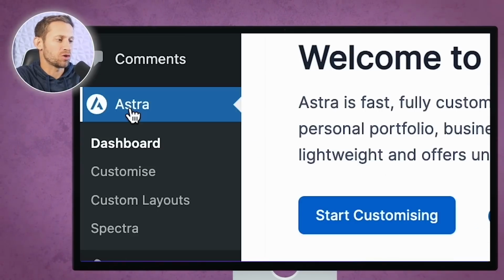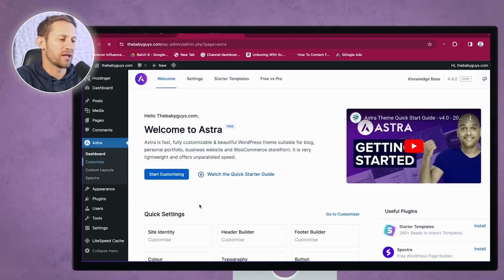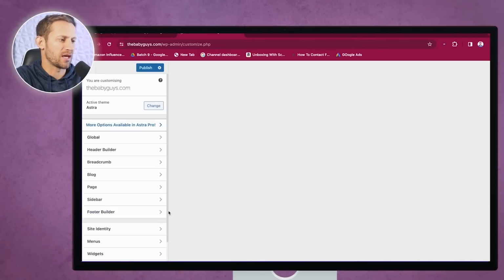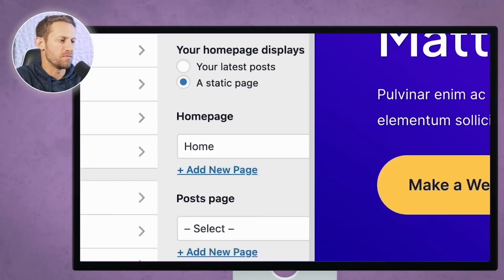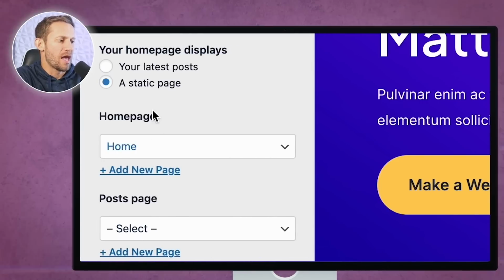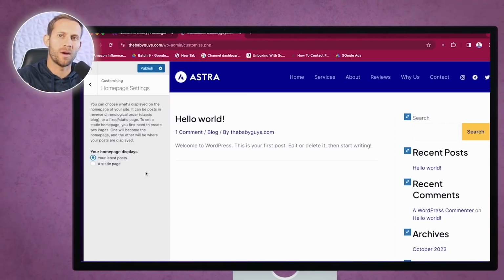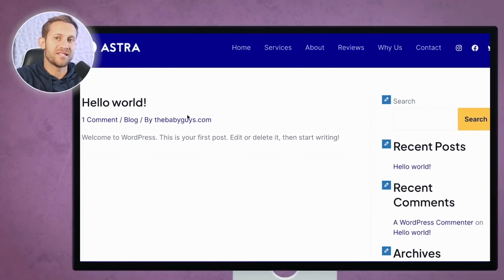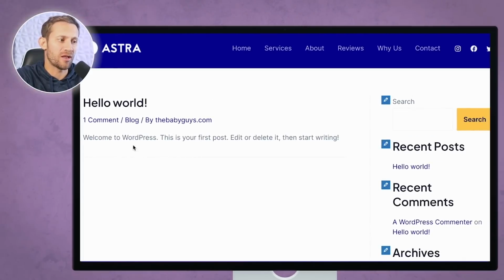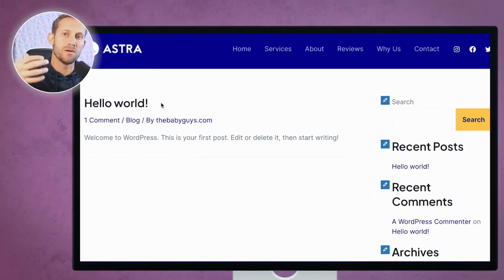Now that Astra is installed, we're going to hover over Astra right here, and we're going to click on customize, and there's a bunch of different things that we can customize in here. We're going to start with our homepage settings. So we're going to go right there, and we're going to set the homepage to show our latest posts, because this is a blog, not really a traditional website, right, where people come just to learn more about our business and things like that. We're more promoting other people's products, and that's kind of all we do is blog about products. So you can see here, it's now showing me an example of what my homepage is going to look like, and it's essentially going to be all the most recent posts.